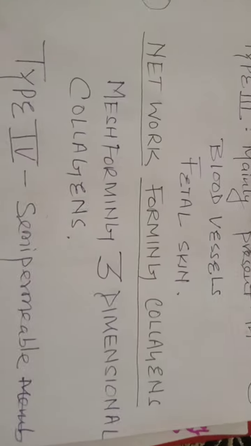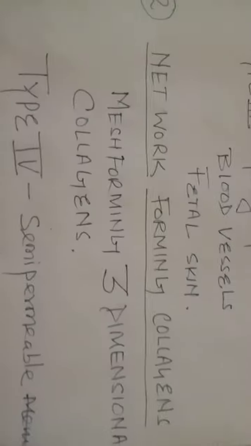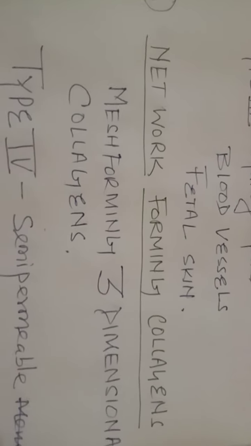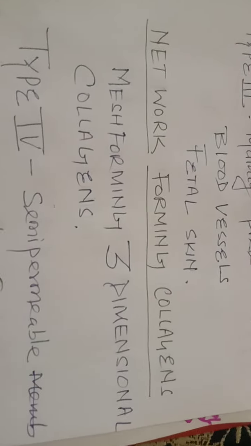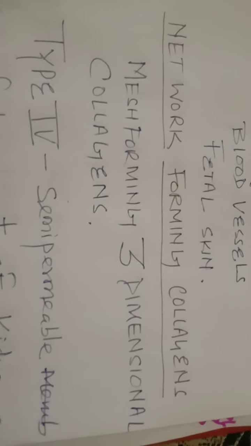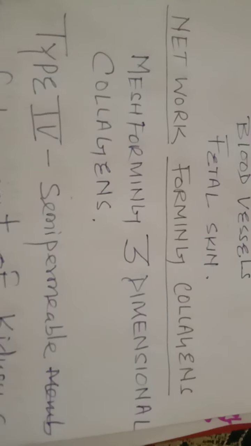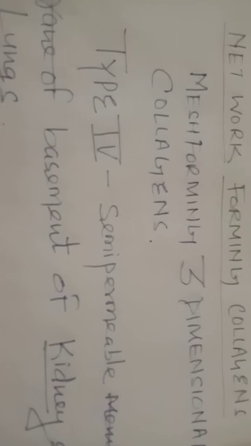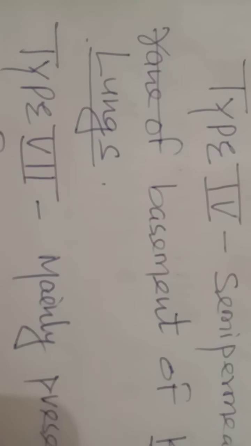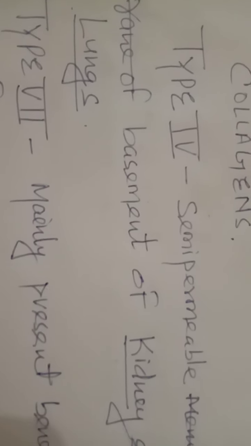Next, network forming collagens. By name it is clear, they are responsible for networking: mesh forming, 3-dimensional collagens. Network forming collagens include type 4 as well as type 7. So type 1, type 2 and type 3 are in fibril forming, and type 4 and type 7 are in network forming collagens.